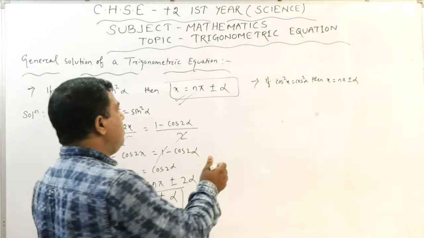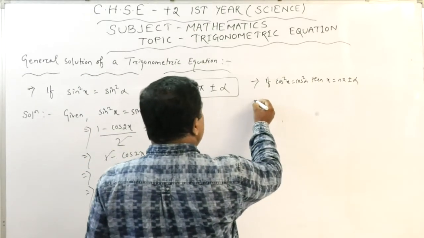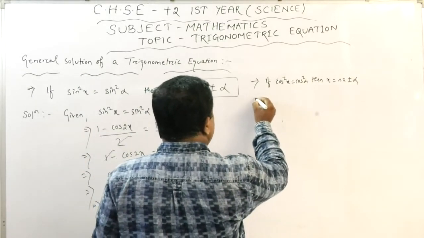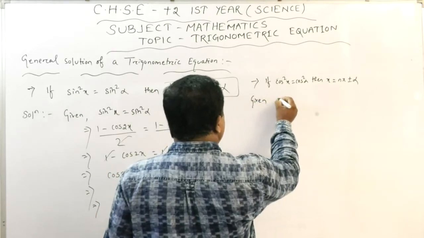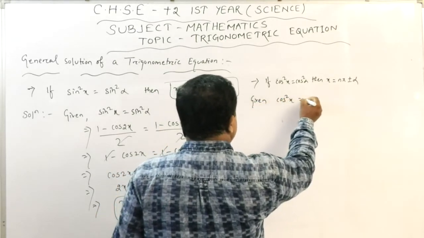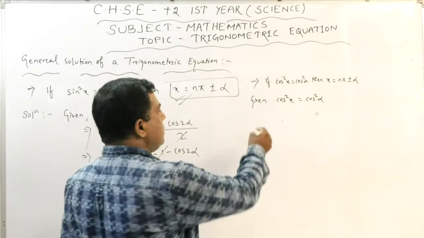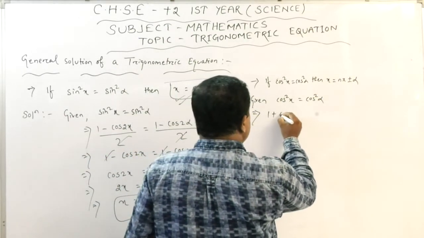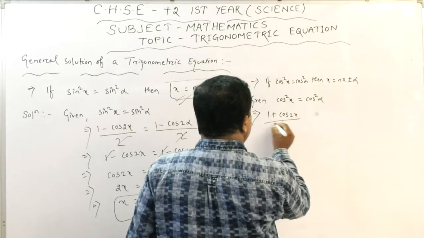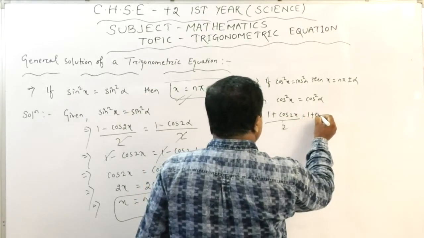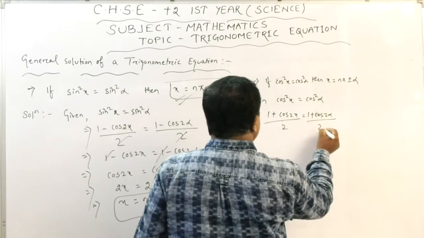We can go for the derivation also. So you see, given cos square x equals cos square alpha, that implies 1 plus cos 2x divided by 2 equals 1 plus cos 2 alpha divided by 2.